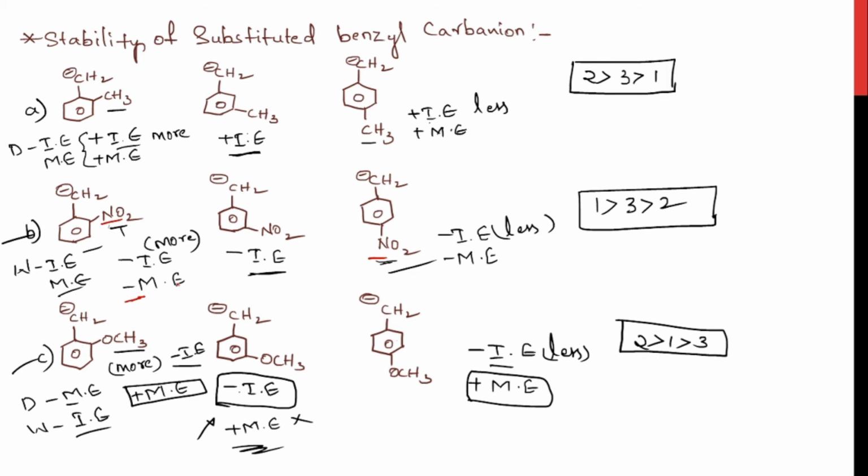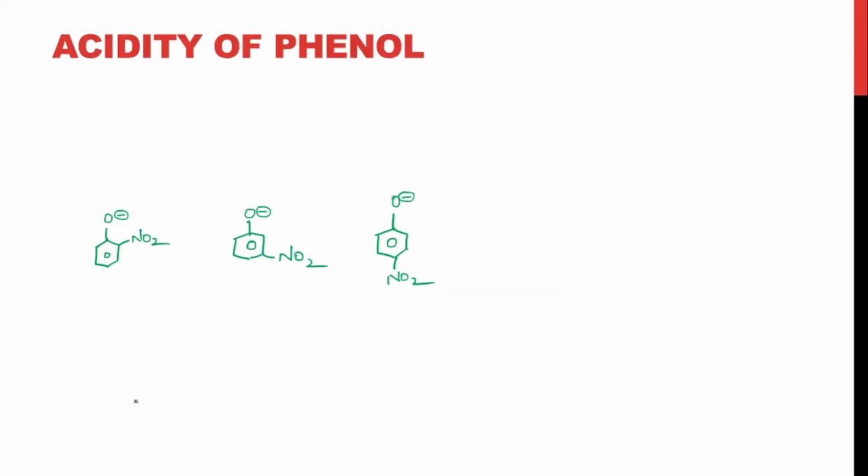Now we'll study about the acidity of phenols. What is a phenol? OH group attaching to the benzene molecule is a phenol. This is a phenol molecule, right? What is an acid now? The ability of a molecule to dissociate into anion and a proton is called an acid. Now proton is dissociated with the phenol and you obtain a anion here, right? Now the anion is obtained.